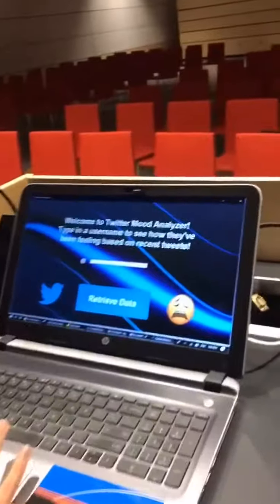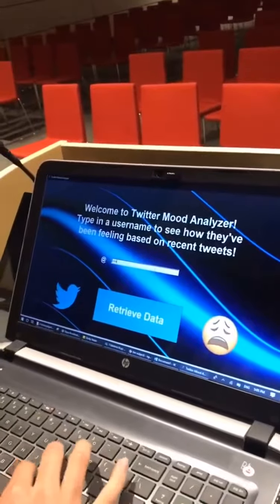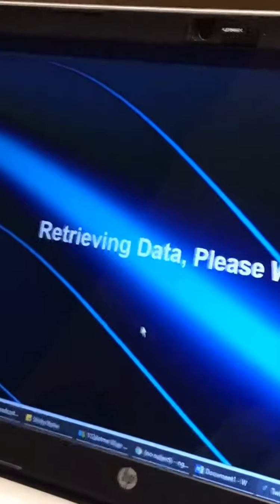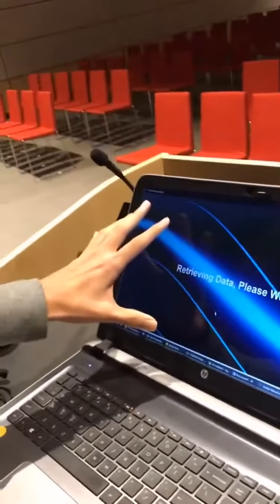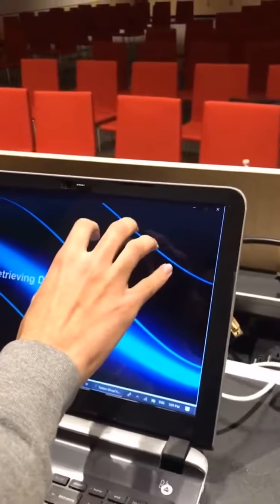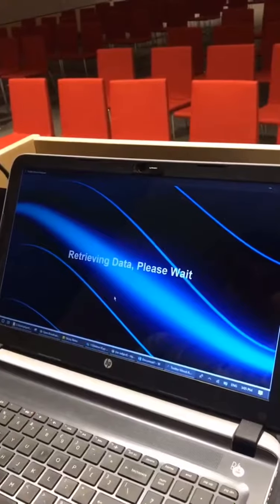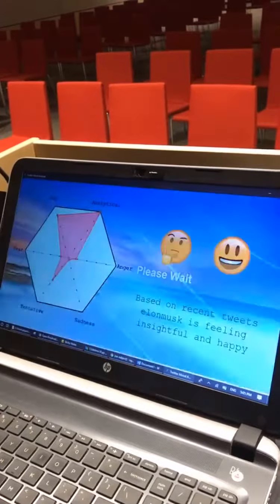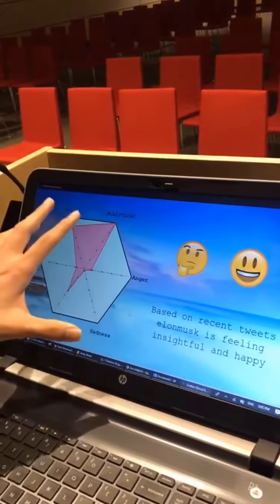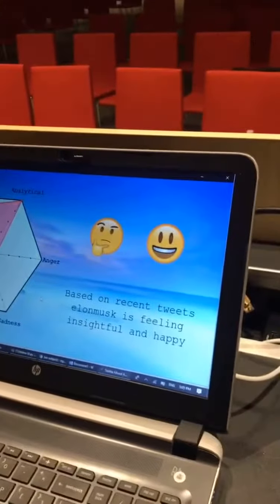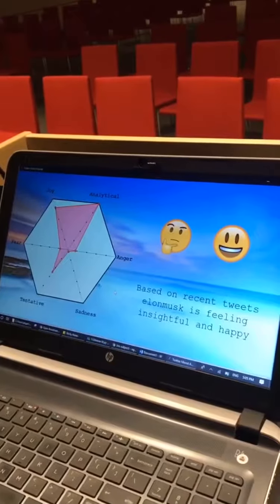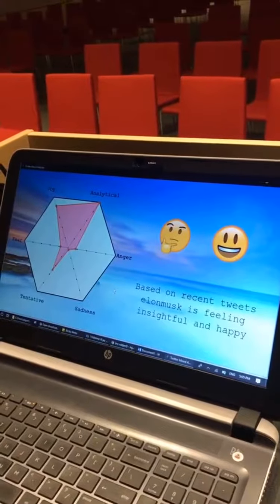All right, let's see this in action. Let's start off with someone like Elon Musk. Retrieve his data. On the left, you see the graphical representation. On the top right, two emojis describing his emotions. All right, now we just wait. And here's a little chart, the two emojis I was talking about. Based on these results, we can conclude that he's feeling insightful and happy.